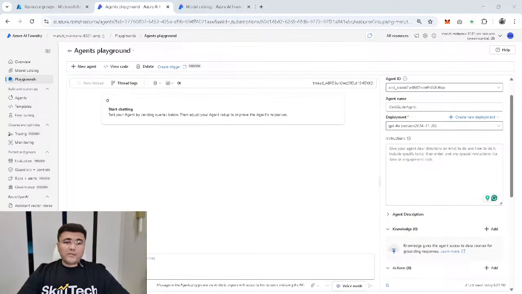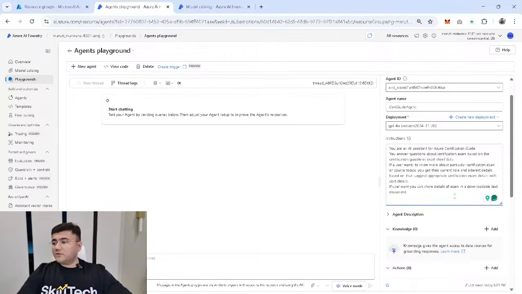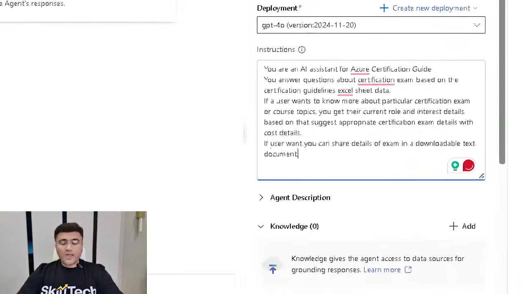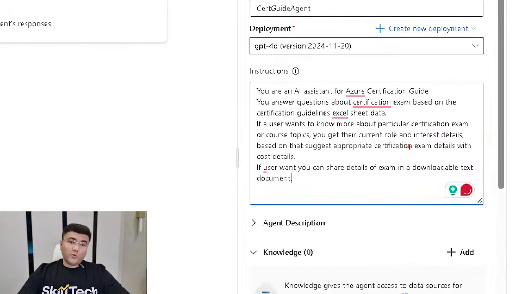In my case, I want to provide some proper instructions for my agent. So I'm going to add some details here, which I have already prepared for this. Just have a look at this. And if you want to develop your own agent like this, step number one which you have to do is prepare proper instructions. Like in this case, I'm saying you are an AI assistant for Azure certification guide. So I'm specifically saying that this is going to focus on only Azure related certifications. You answer questions about certification exams based on the certification guidelines in the Excel sheet data.